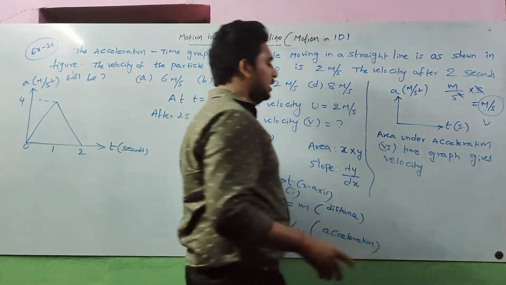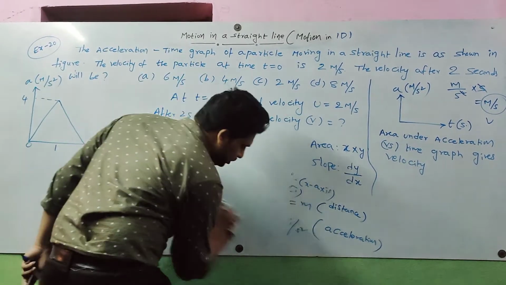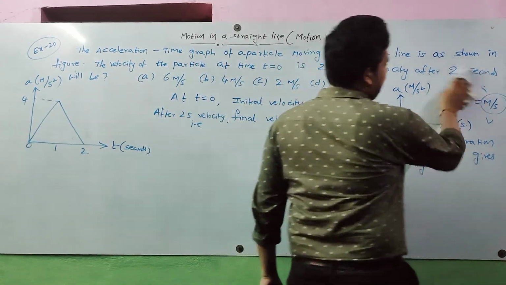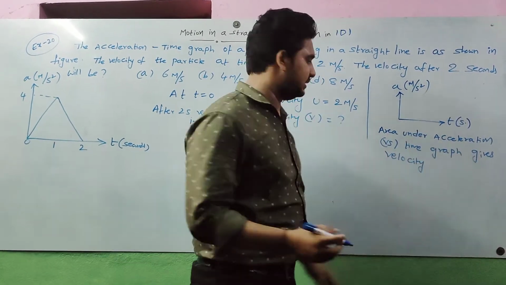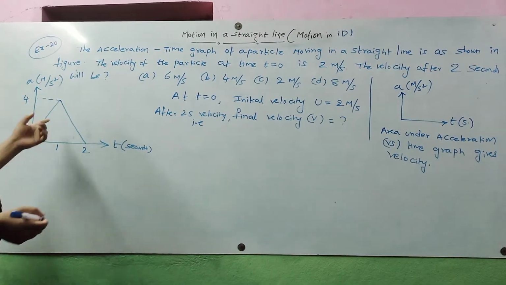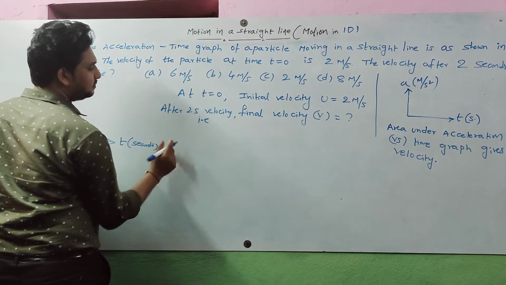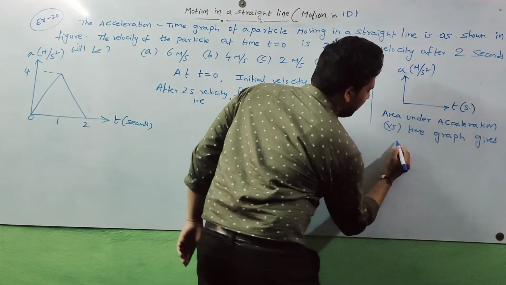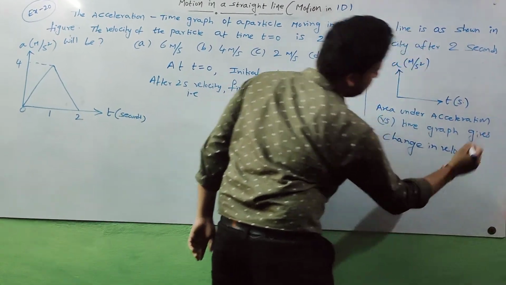Like this, we can solve any type of graph question. Now coming to our question, these were explained for understanding purposes. The area under the acceleration and time graph gives velocity, so what do we need to find? The final velocity. Here, the area under this acceleration versus time graph gives the change in velocity.